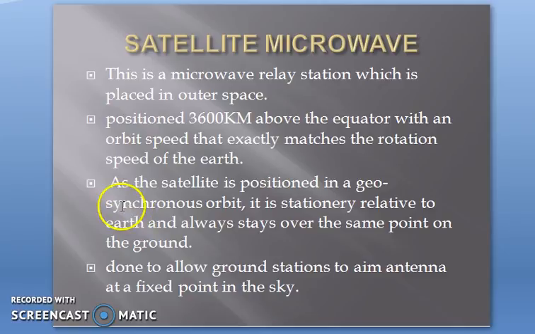As the satellite is positioned in a geosynchronous orbit, it is stationary relative to the Earth and always stays over the same point on the ground. So if you look from the ground, it appears to be stationary. This is done to allow the ground station to aim its antenna at a fixed point in the sky. That is how we transmit data over satellite microwave communication.